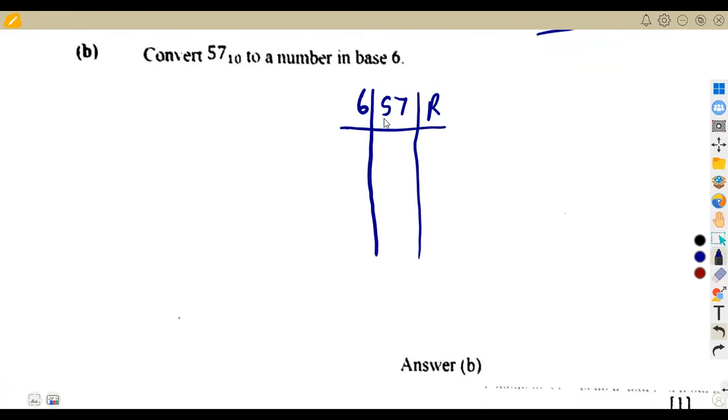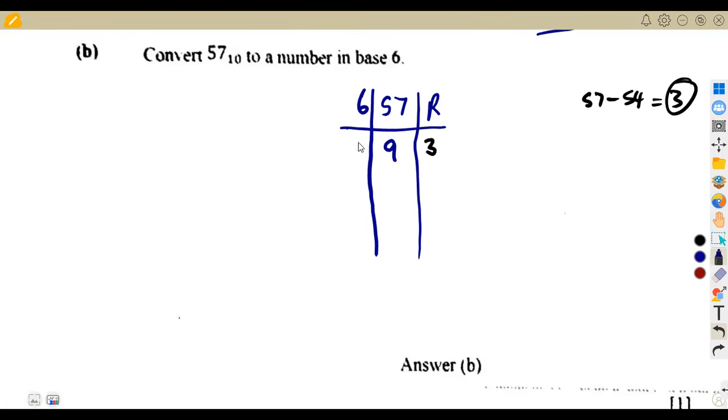So let us divide 57 by 6. It is going to be into 54, 9 times. Remember, 9 times 6 is 54. So 57 minus 54 is going to give us a remainder of 3. So we are going to have here a remainder of 3.